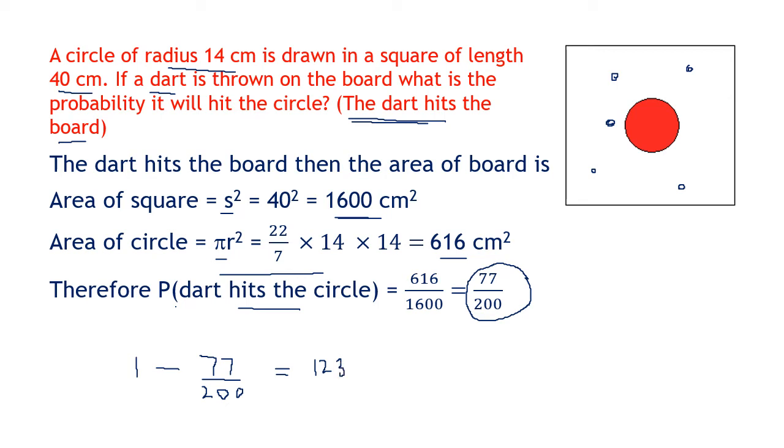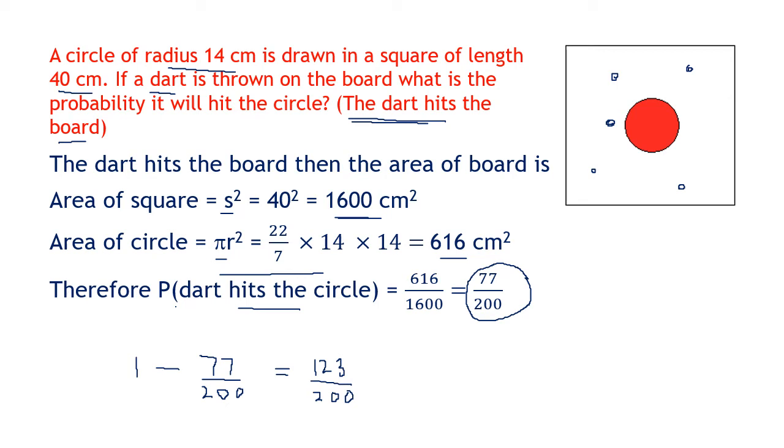Okay. So again the probability. Suppose you go to a fair and you are given the dart. Suppose you have gone to a fair and the fair has got a game. They give you 3 darts for 10 rupees. If you hit the red circle, they will give you 25 rupees. If you do not hit it, then you will lose your money.